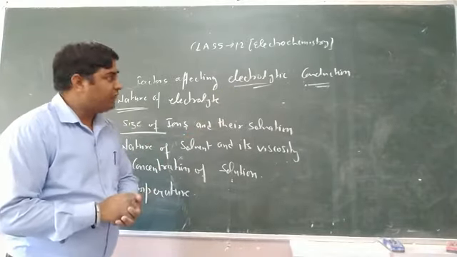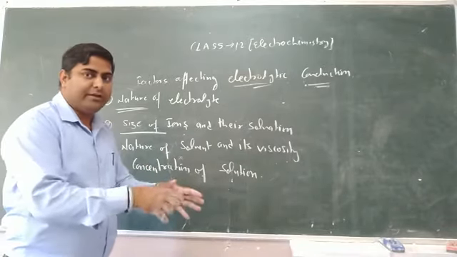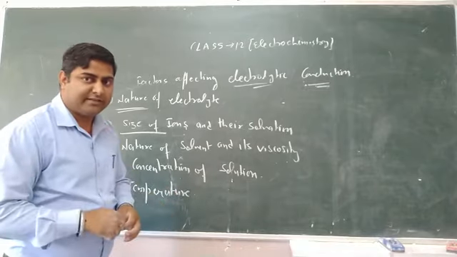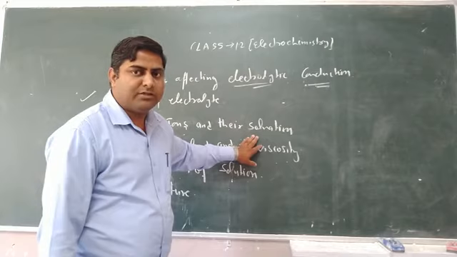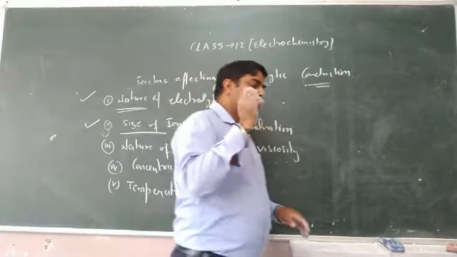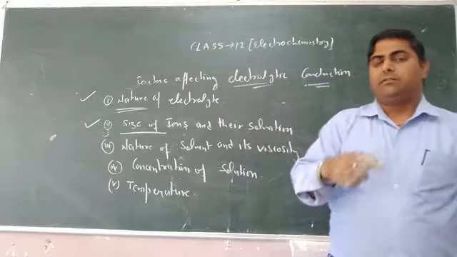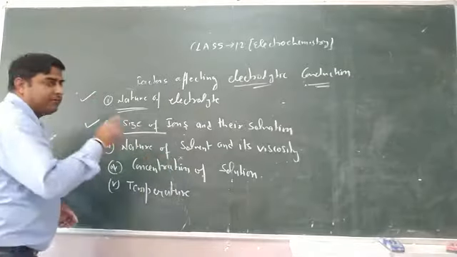Greater the size of the ion, lesser is its movement. It moves slowly, hence lesser is the conductance. Similarly, greater the solvation, lesser is the conductance, because the ions get attached with the solvent molecules to form a bigger molecule.